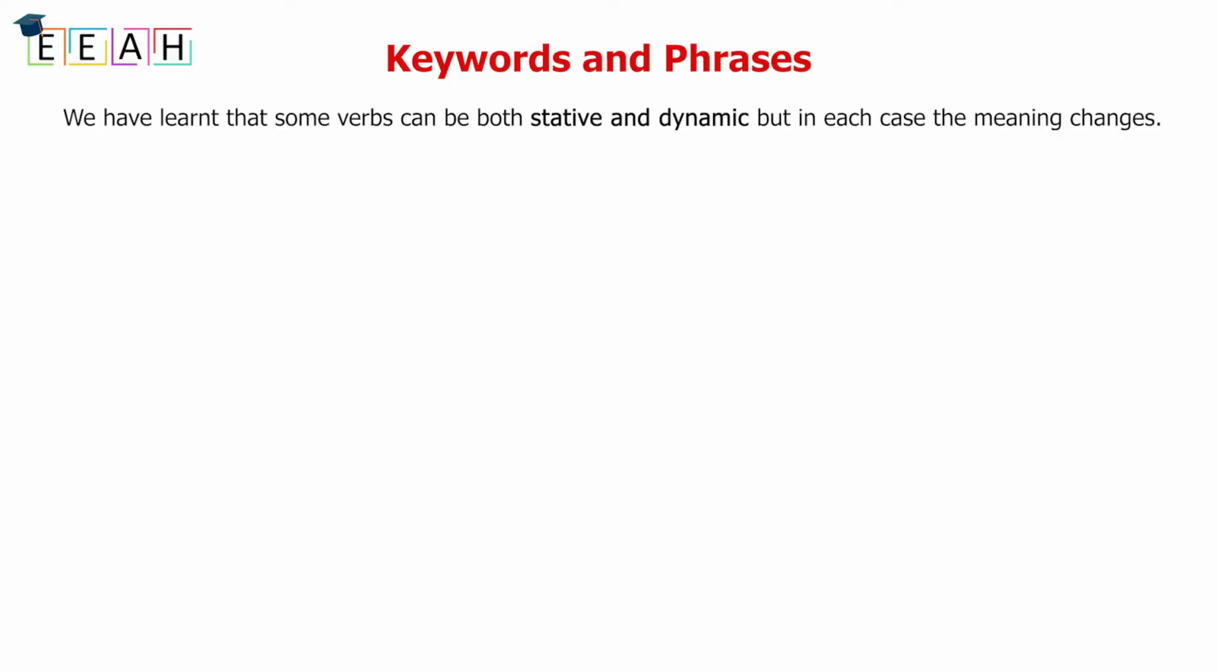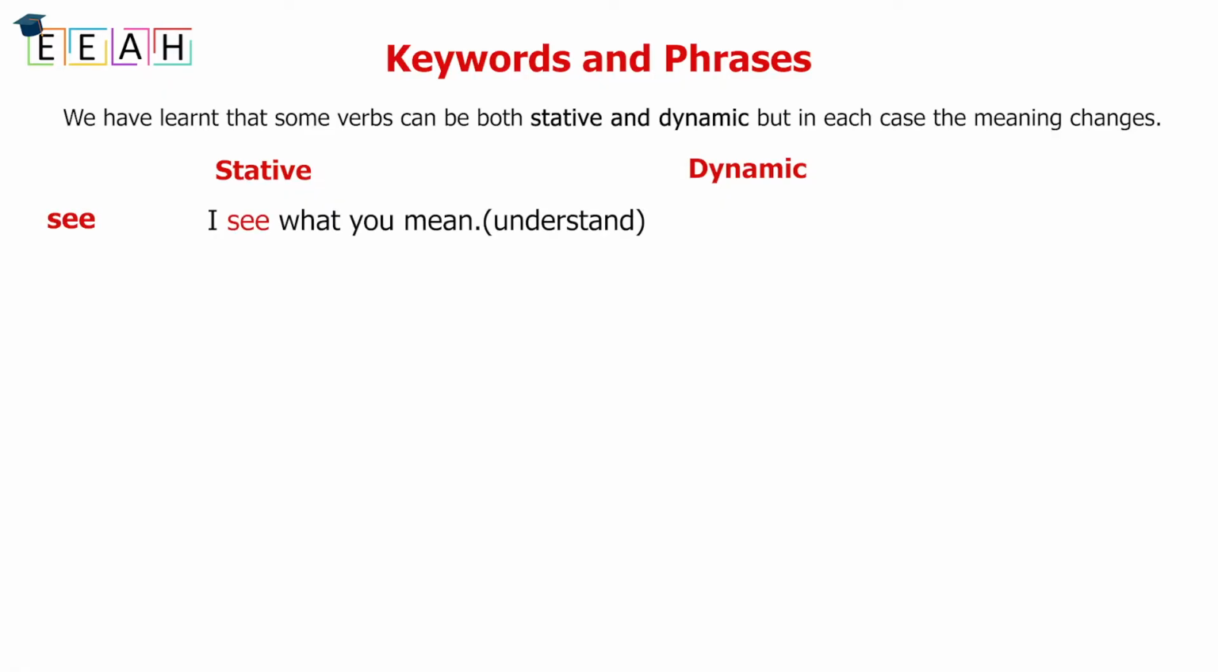Let's have a look at today's keywords and phrases. We have learned that some verbs can be both stative and dynamic, but in each case, the meaning changes. Number 1, to see. I see what you mean. Here it means to understand. I'm seeing John tonight. So the verb see here means to meet someone.